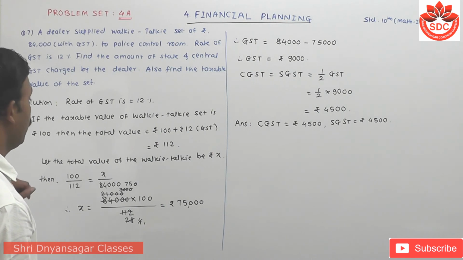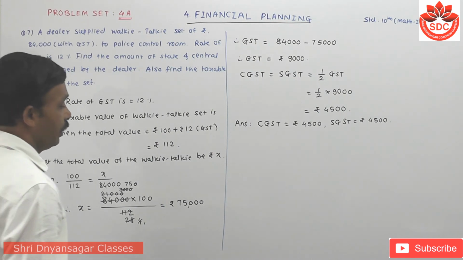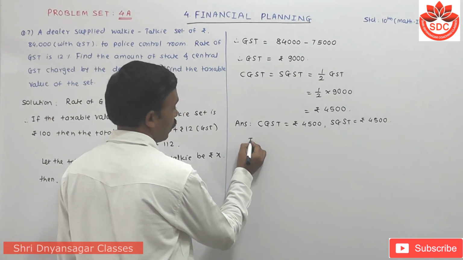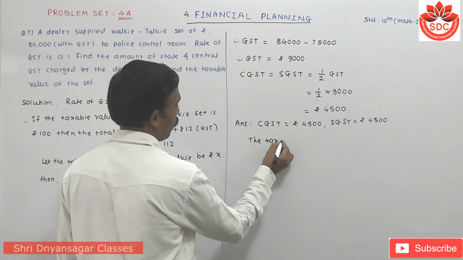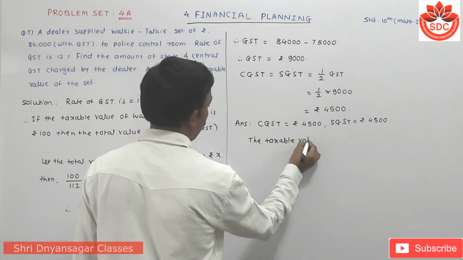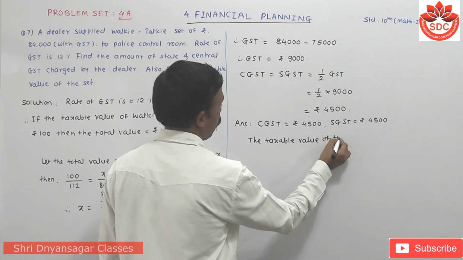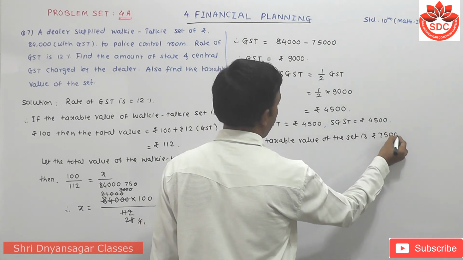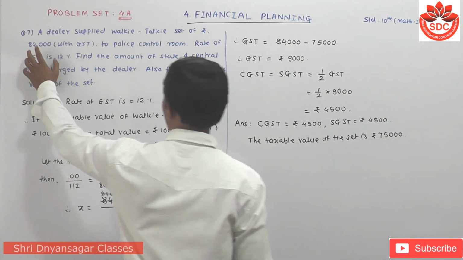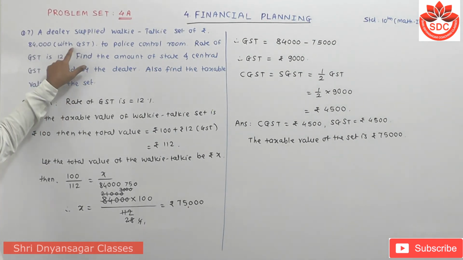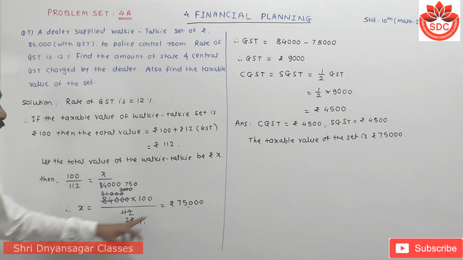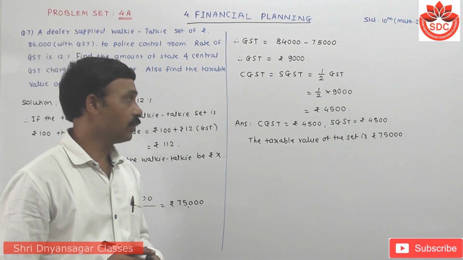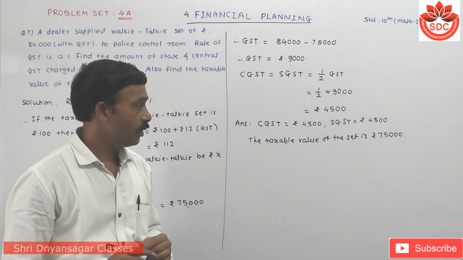Then this is the taxable value. Taxable value is how much? 75,000 rupees. The taxable value of the set is the taxable, because student this amount is the amount with GST, so that the taxable value is only 75,000 because GST is how much? 9,000. Means this is our question number 7.